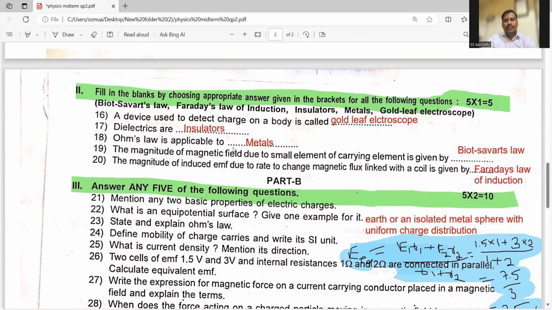Ohm's law is applicable to what? Ohm's law is applicable to conductors, not semiconductors, not superconductors. It is applicable only to metals, right? The magnitude of the magnetic field due to a small current element is given by, indirectly, the Biot-Savart law. 20th question: the magnitude of induced EMF due to the rate of change of magnetic flux linked with a coil is given by Faraday's law of electromagnetic induction.